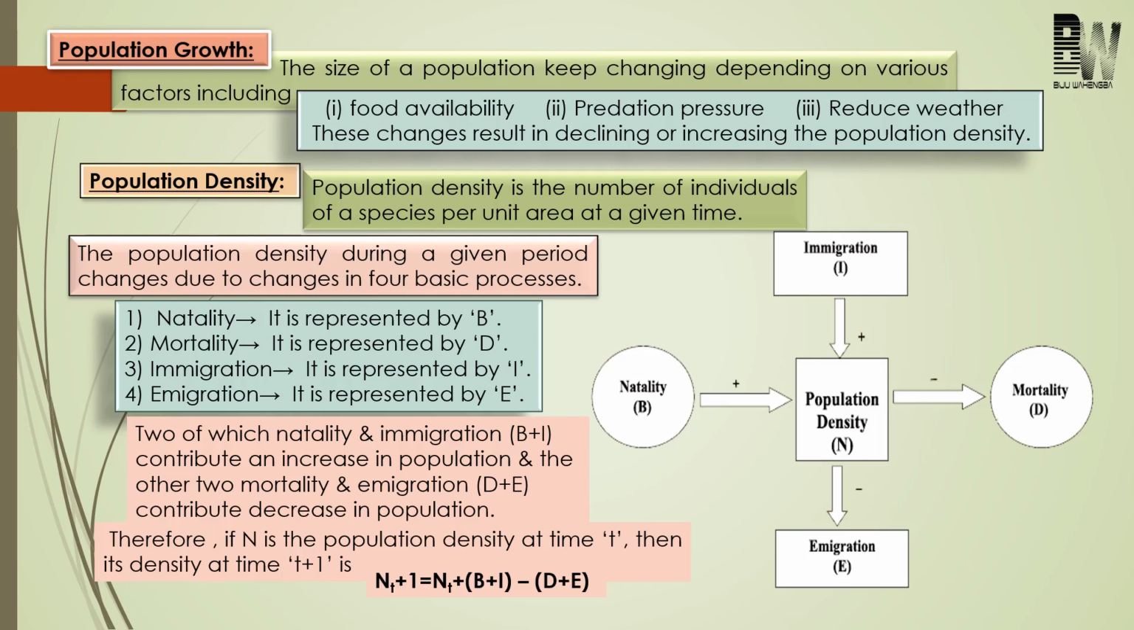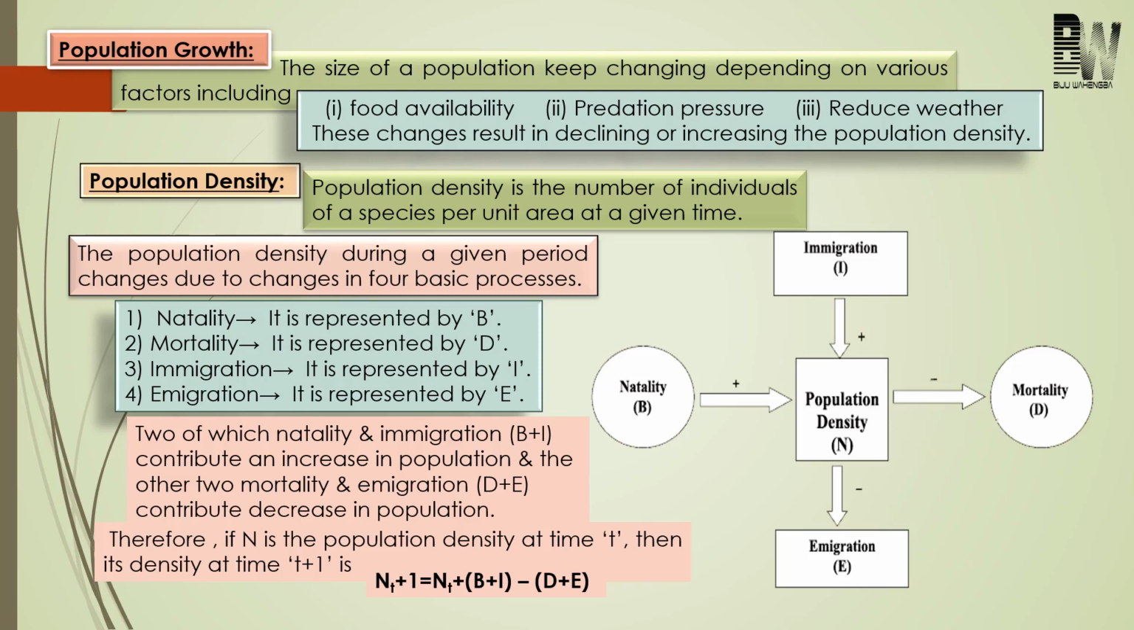Okay, so here natality and immigration, these two are responsible for increasing the population density of an area. On the other side, mortality and emigration, these are responsible for decrease in population density of an area.